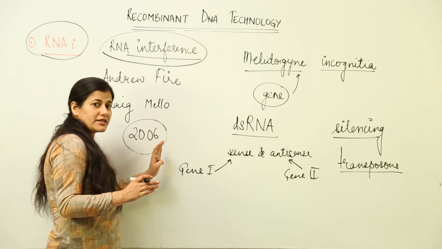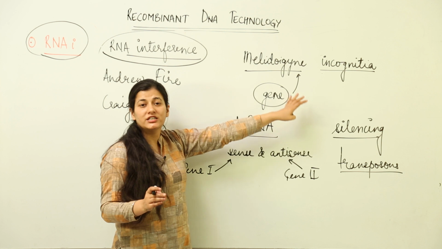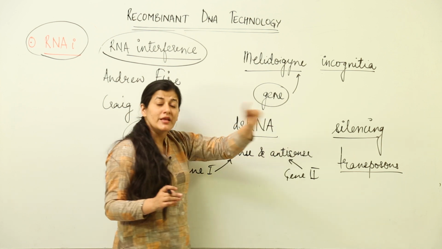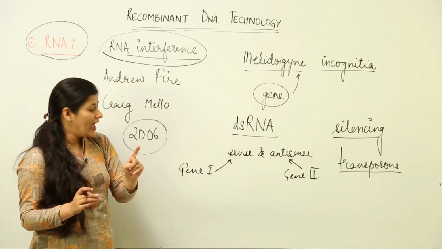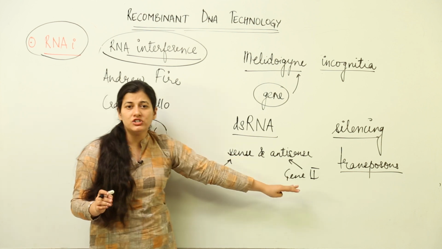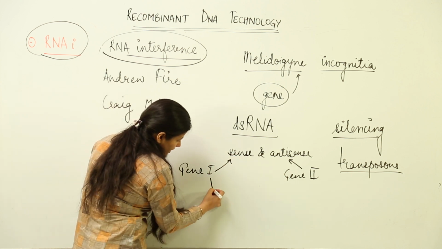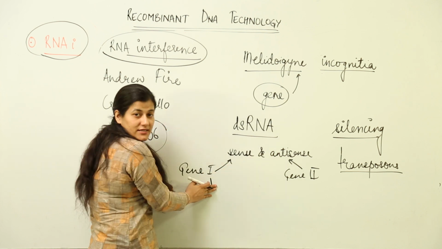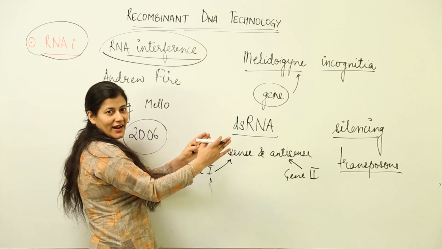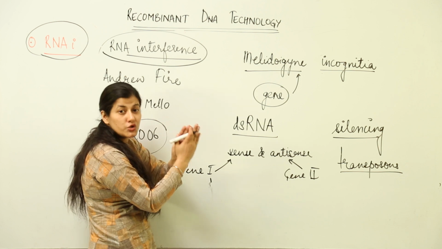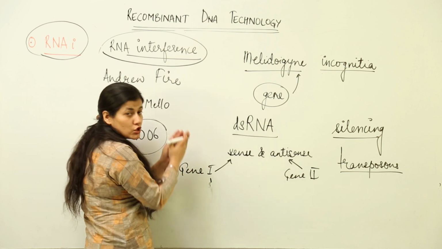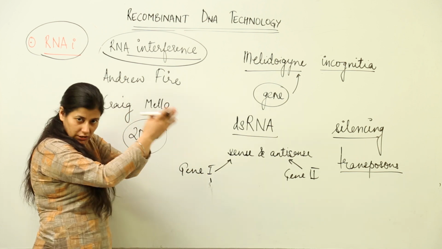The Agrobacterium would go and infect the tobacco plant. The tobacco plant then will have gene 1 and gene 2 copied inside it. These genes would produce the sense strand and antisense strand. Both would come together and go near the genome.